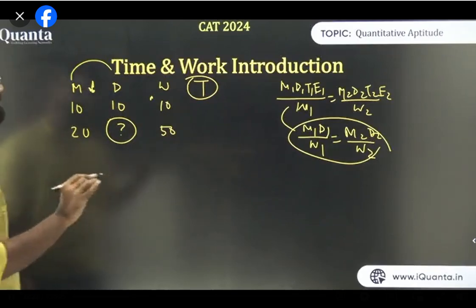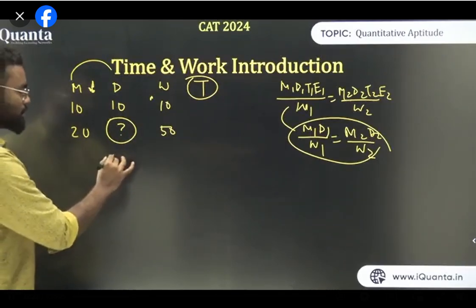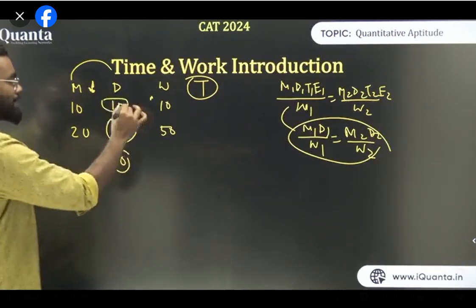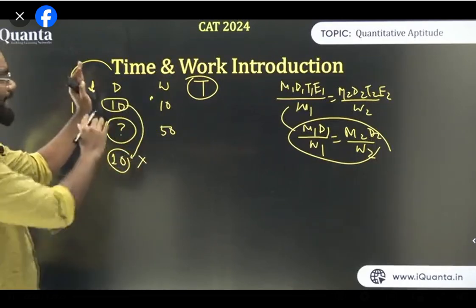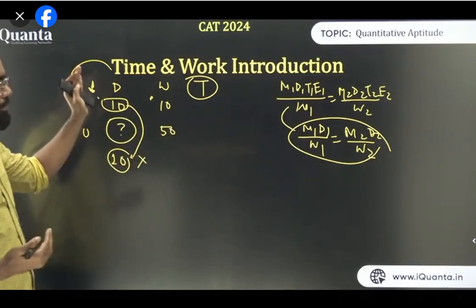So what was it? I have said days. You need to find the number of days, so write down the number of days here, that is 10. This 10 has been written here. Now think about days and work. If the work done is more, the number of days will be more.